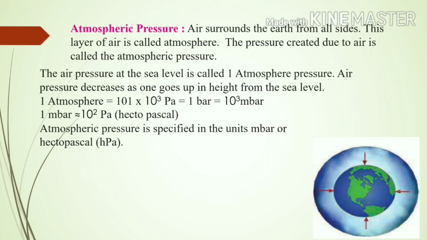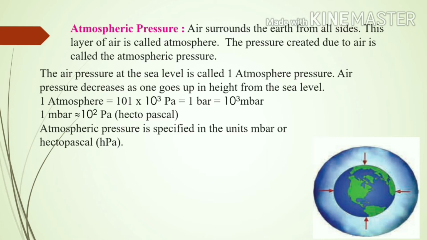Atmospheric pressure. Air surrounds the earth from all sides. This layer of air is called as the atmosphere. The pressure created due to air is called as the atmospheric pressure. The air pressure at the sea level is called as 1 atmosphere. Air pressure decreases as one goes up in height from the sea level.